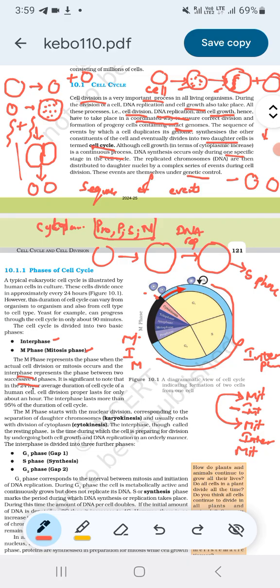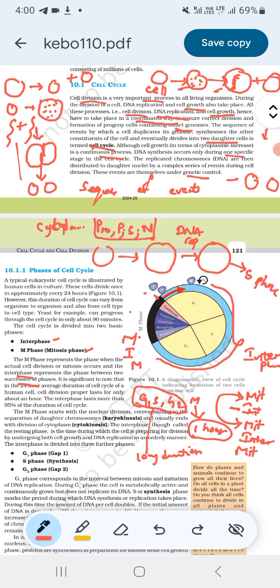It is significant to note that in the 24-hour average duration of the cell cycle of a human cell, division proper lasts only for about an hour. During this entire cell cycle, we talk about G1, S, G2 and M phases. These phase timings will vary, and cell division occurs in the mitotic phase in only 1 hour. The remaining G1, S and G2 phases take a long duration compared to the M phase.